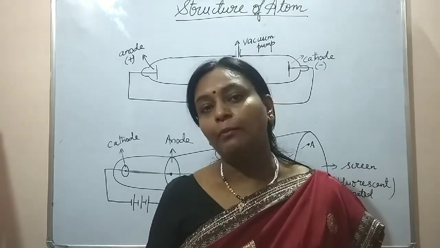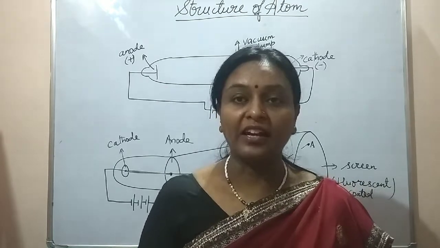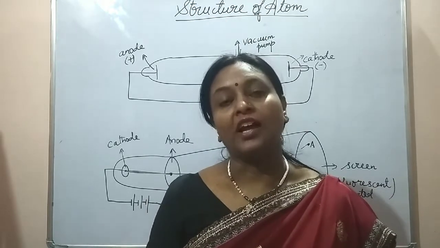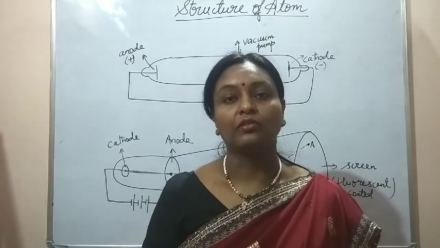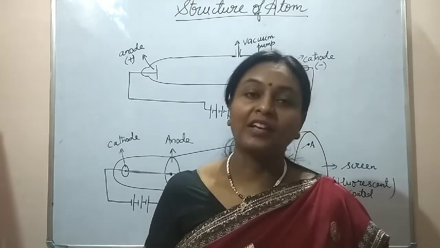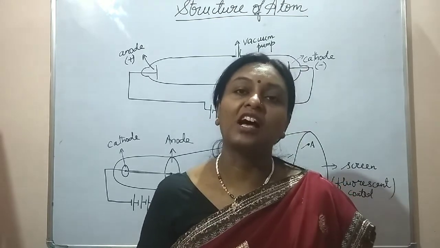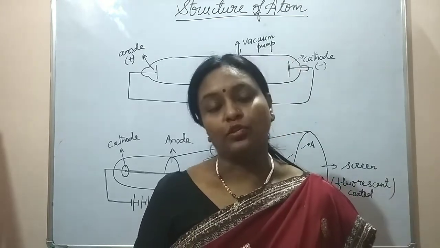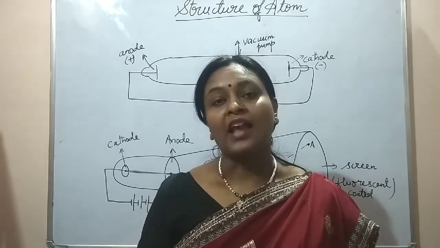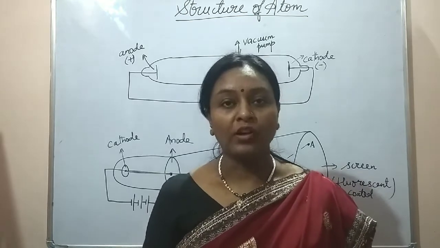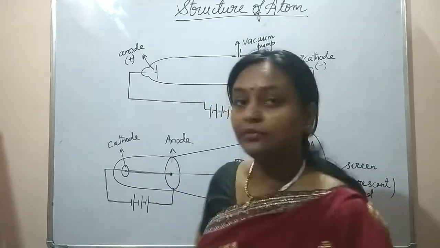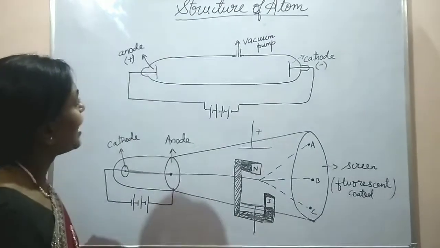But there were many discoveries in the early and the late 19th century that simply discarded this thought of Dalton that atom was indivisible. So the first experiment was performed by Michael Faraday on cathode ray tube, which he called discharge tube. What is a discharge tube? A discharge tube is a hard glass tube, and it has got two electrodes, positive and negative, connected to a high tension battery. I have drawn a diagram here. Look here. Just look at the diagram.